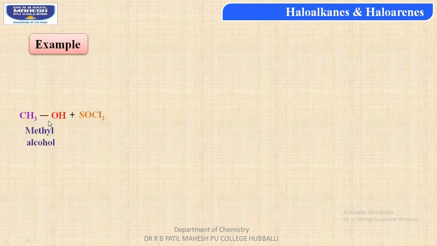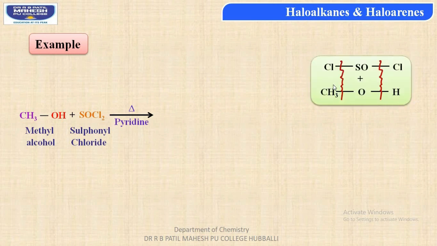Let us consider one example. When methyl alcohol, that is CH3OH, is made to react with thionyl chloride, SOCl2, on heating, students, in the presence of a weak base like pyridine, the methyl group of the alcohol combines with the halogen, that is the chlorine atom from thionyl chloride, to form methyl chloride.